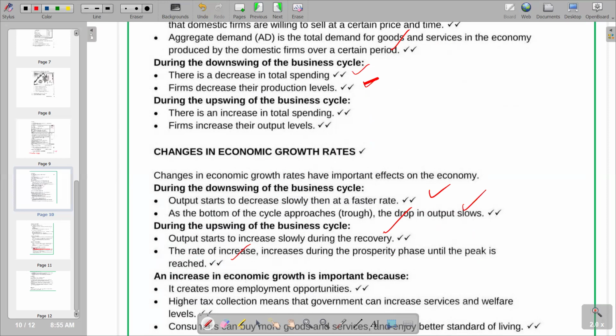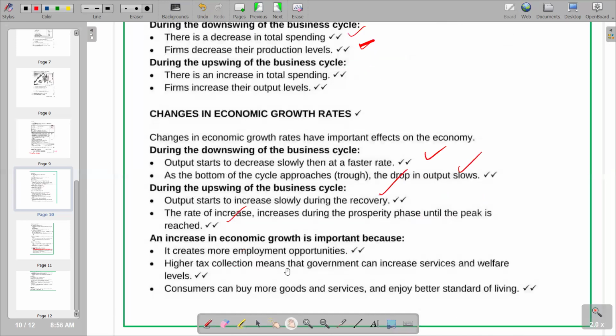Then an increase in economic growth rate is important because this is just outlining the benefits. We are saying an increase in economic growth rate indicates high economic activity, higher production of goods and services. So one, it creates more employment opportunities, and secondly, higher tax collection means that government can increase services and welfare levels. In terms of creation of more employment opportunities, when you're having higher economic growth, it means you're also having higher production of goods and services, and obviously firms are expanding their production capacity, so they will accommodate more workers, and we have more employment opportunities.